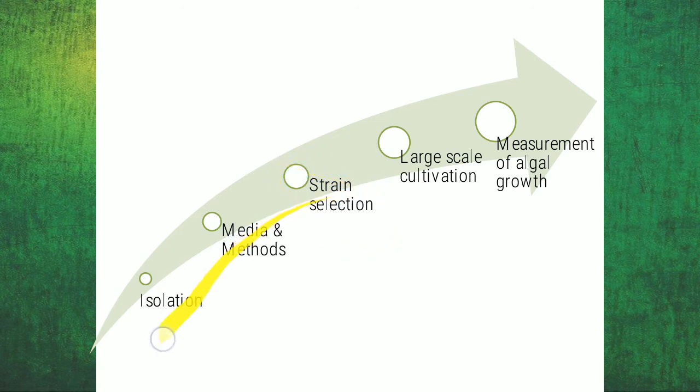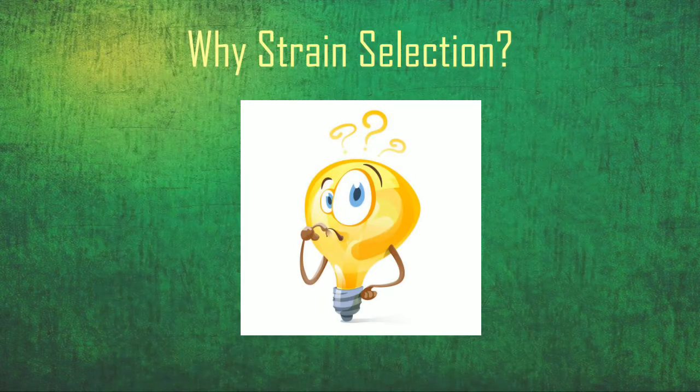So, we have spoken about how algae can be isolated from the various environmental sources. We have then looked into what are the media and the methods that are used for culturing algae. And today, we will learn more about strain selection of algae. Now, why do we need strain selection?